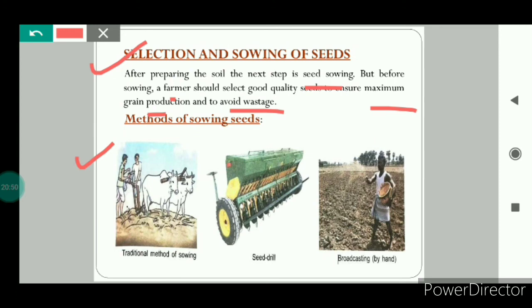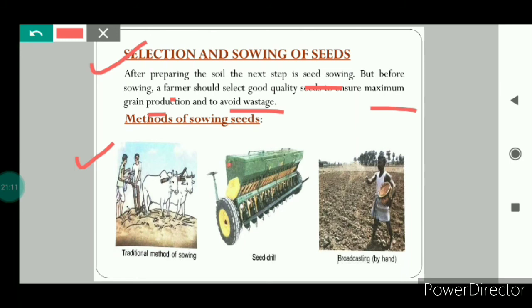Seeds should not be sown so close to each other because otherwise they will start struggling for nutrients, sunlight and water, which will affect their growth. And the seeds should not be sown too shallow nor too deep. Seeds should be sown at the right depth.